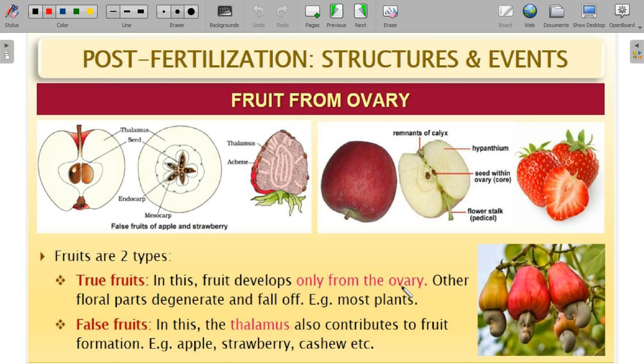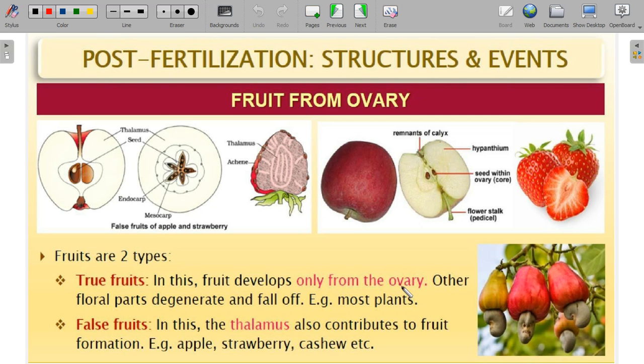Any doubt in differentiating the true fruit and the false fruit? No, sir. Okay. It means true fruits and false fruits. When only the ovary of the flower grows into the fruit, it is known as the true fruit. But often other floral parts also take part in fruit formation. That is the thalamus, sometimes even the calyx, sometimes the corolla, and that is called the false fruit or the pseudocarp. False means pseudo, so false fruit, pseudofruit or pseudocarp.